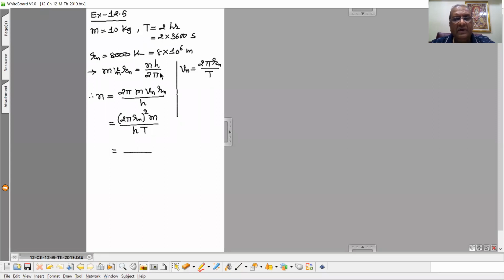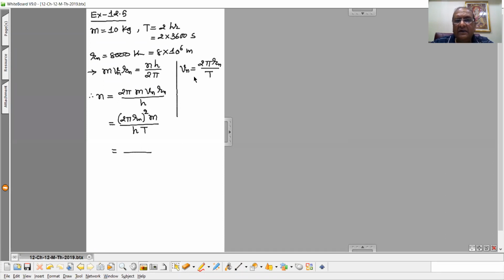Now, if we apply the Bohr second postulate, then in that it is given to you the angular momentum is an integer multiple of h upon 2 pi. So angular momentum m vn Rn for nth orbit is equal to nh upon 2 pi. But we want to calculate n here. So make n as a subject. So n equals 2 pi m vn Rn upon h.